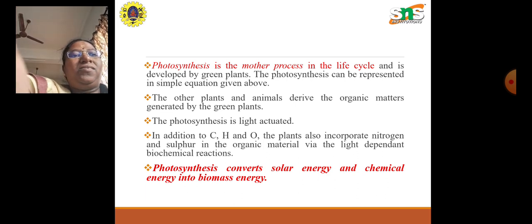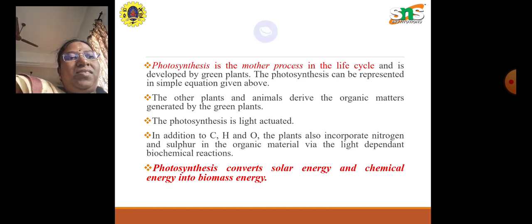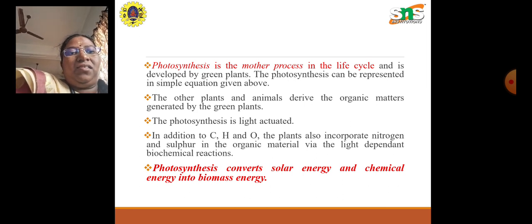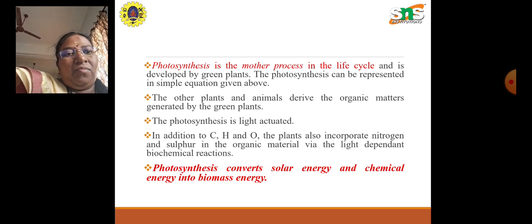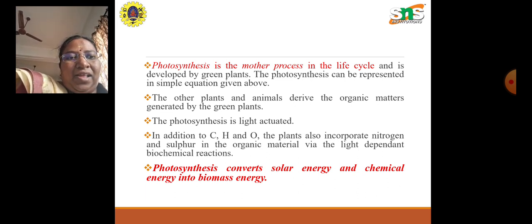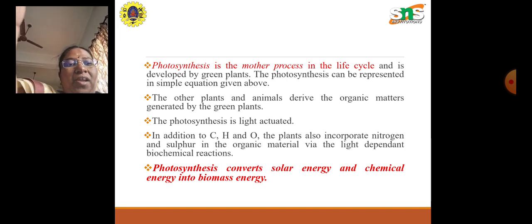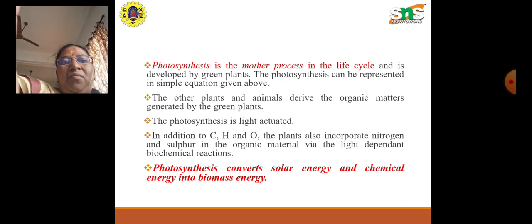Photosynthesis is the mother process in the life cycle and is carried out by green plants. It can be represented by the simple equation given above. Other plants and animals derive the organic matter generated by the green plants. Photosynthesis is light driven. In addition to carbon, hydrogen and oxygen, plants also incorporate nitrogen and sulfur in the organic material via light dependent biochemical reactions.